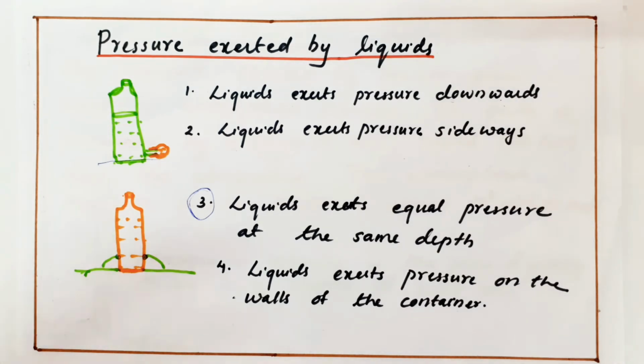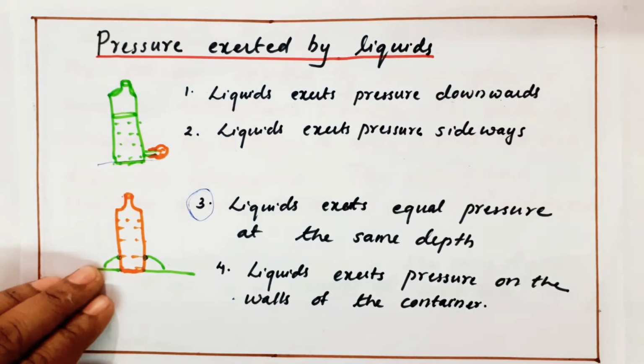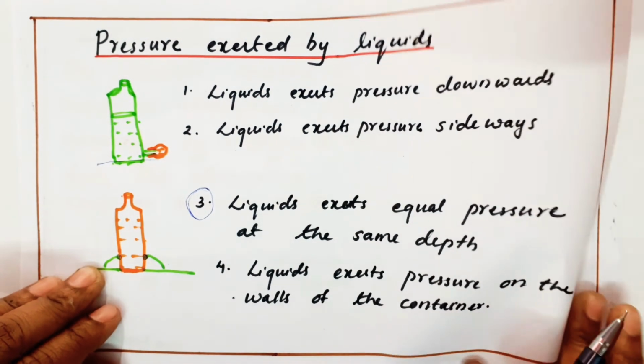The liquid will exert equal pressure at equal depth. So it means that in the case of liquids, pressure depends on depth. Example: you can take the swimmers, or the divers, the people diving inside the sea or a lake. Another one: the liquid exerts pressure on the walls of the container.